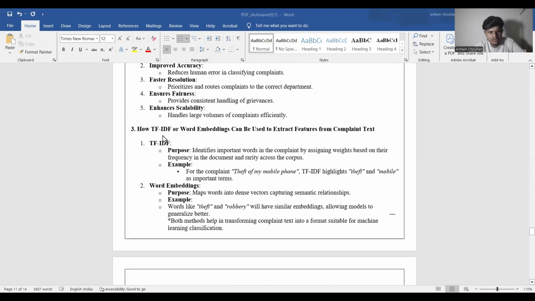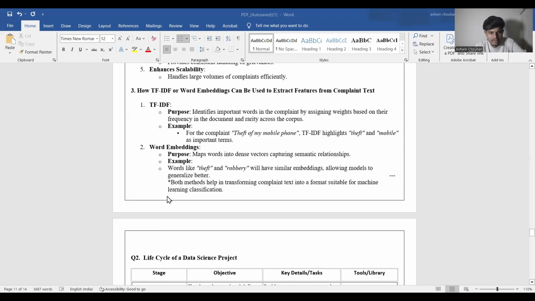Third step: how TF-IDF or word embedding can be used to extract features from complaint text. TF-IDF. Purpose: identify important words in the complaint by assigning weights based on their frequency in the document and rarity across the corpus. Example: for the complaint, theft of my mobile phone, TF-IDF highlights theft and mobile as important terms.